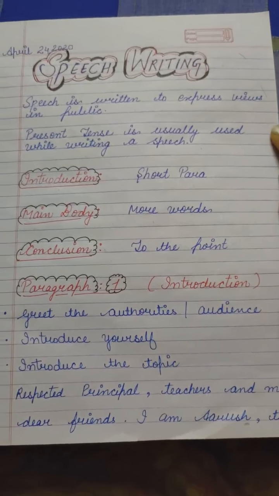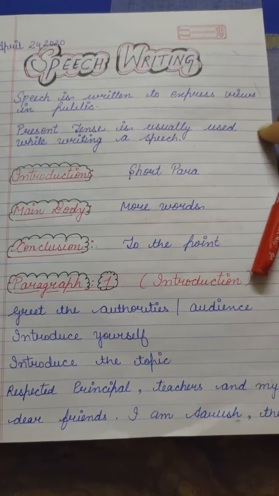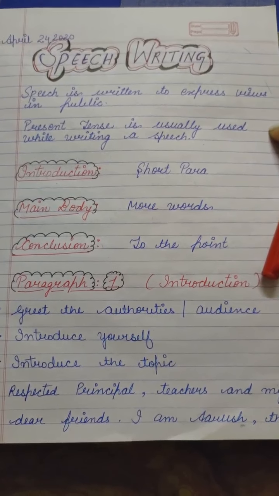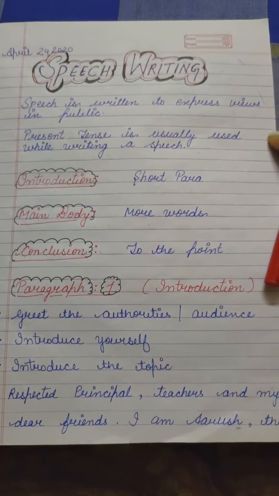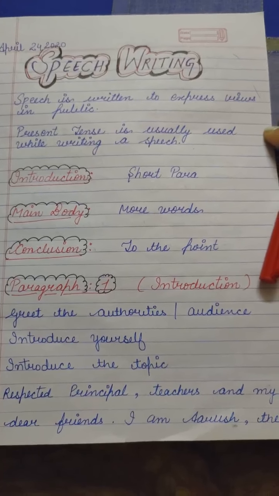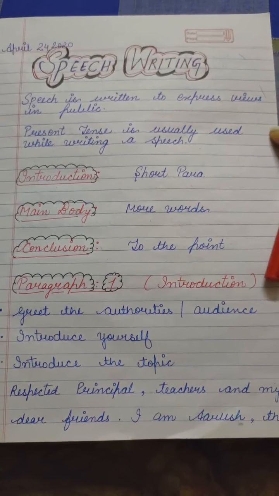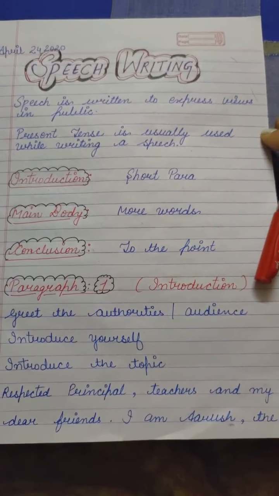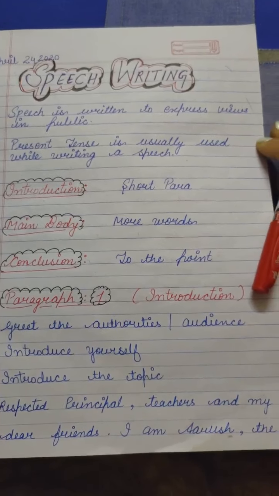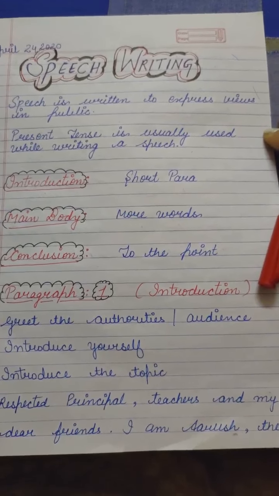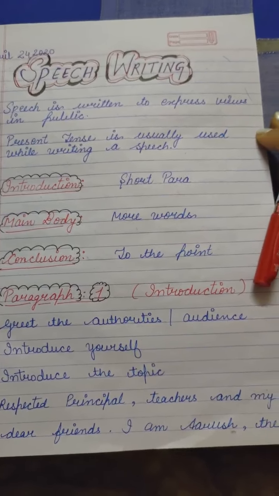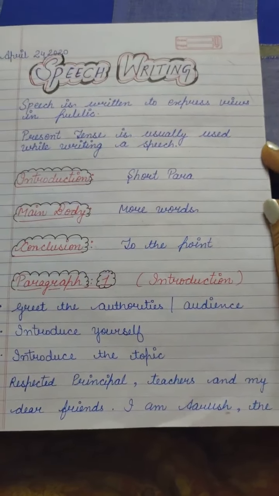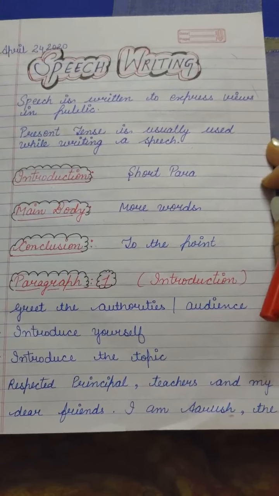In paragraph 1, what are we going to include? The first paragraph is obviously the introduction. We are going to greet the authorities and the audience, whosoever is sitting in front of us. We need to address them and greet them. Further, we will introduce ourselves. Then introduce the topic.